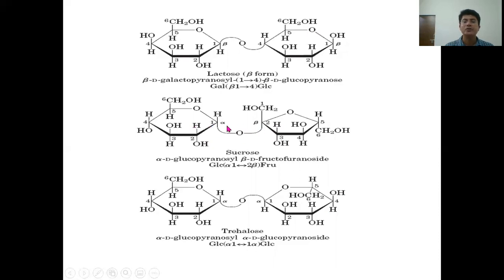So as there is no free aldehyde or keto group, this sucrose is a non-reducing sugar. Trehalose is also another non-reducing sugar in which the 2 glucose units are linked to each other by alpha 1 to 1 alpha linkage.